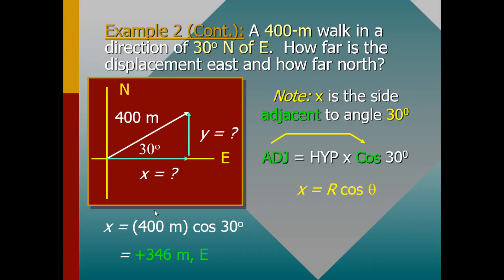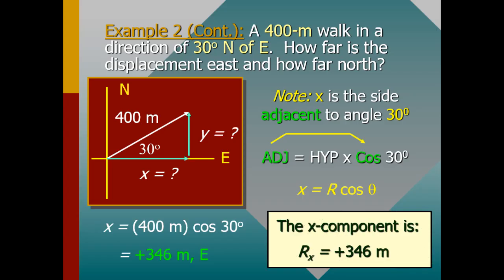Because this resultant is for the x coordinate, we can write the x component as Rx. Rx is just talking about the x coordinate of that resultant. Remember the 400 was the resultant.